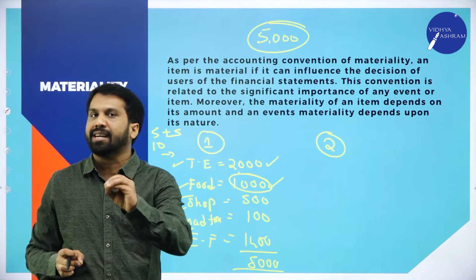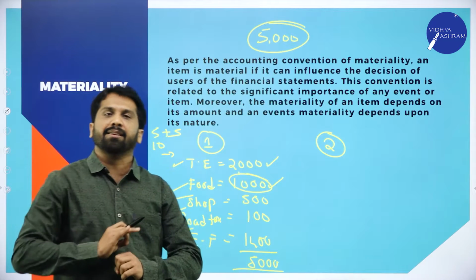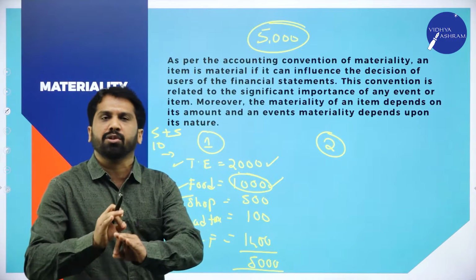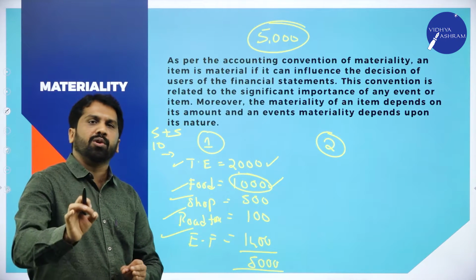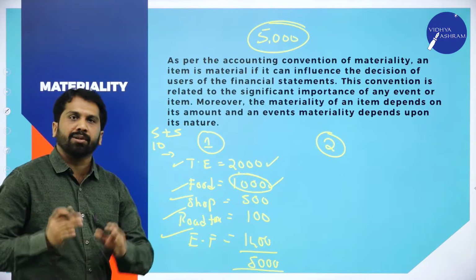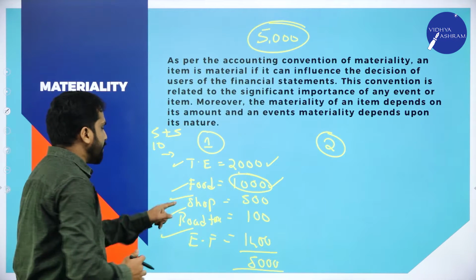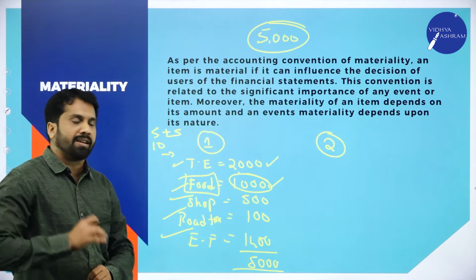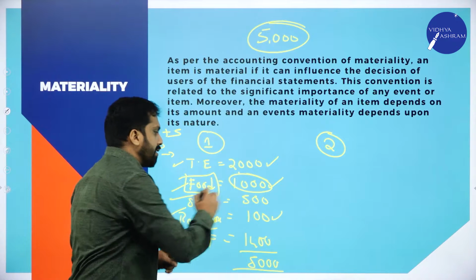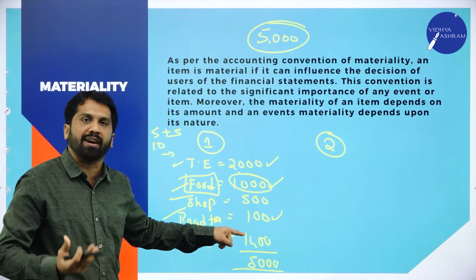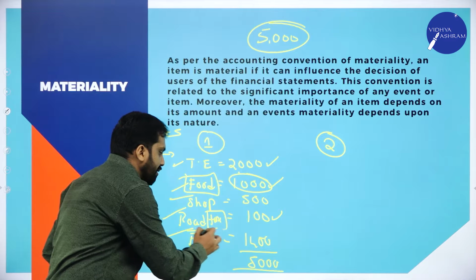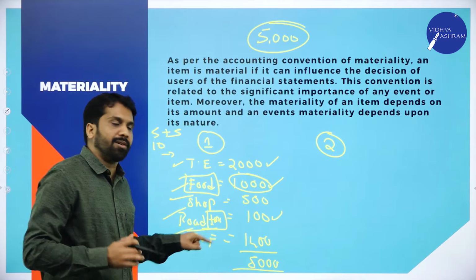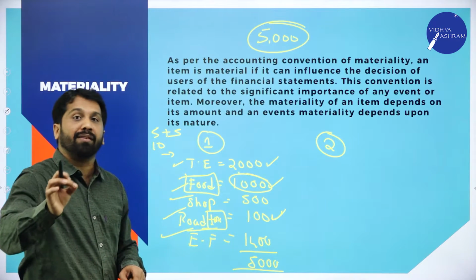Why? Because those are not important. Again I'll repeat, coffee 5, chocolate 5 rupees, like that. Individually you will not mention, because those are not important. So we club everything and write it in one entry called food expenses 1,000. But your road tax is only 100, and you will mention it separately. Why? Because the word tax, we give importance. We give importance to this word, so we should show this separately.